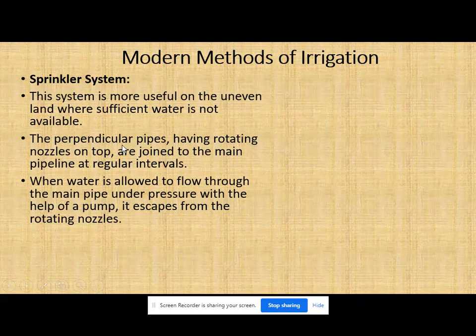So that connection we have. Then, when water is allowed to flow through the main pipe under pressure with the help of a pump, it escapes from the rotating nozzles.